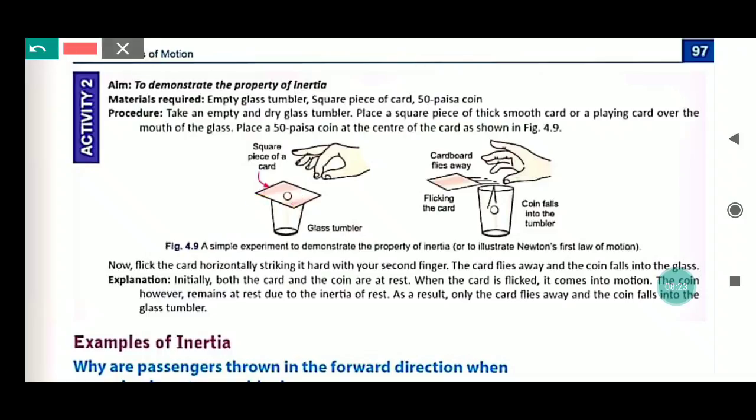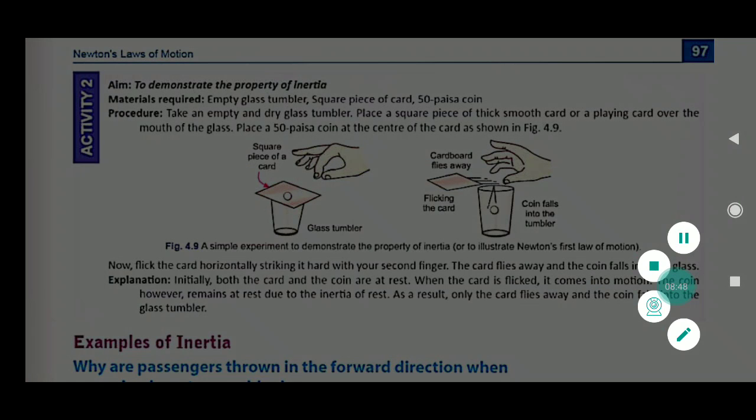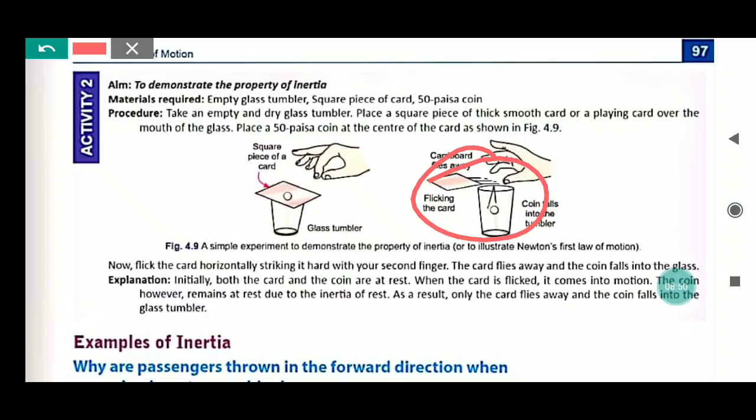Now in the second step, flick the card horizontally, striking it hard with your second finger, or third, whichever finger you want to, but you have to strike it hard. The card flies away and the coin falls into the glass. That means here what happens over here, you may be able to see.